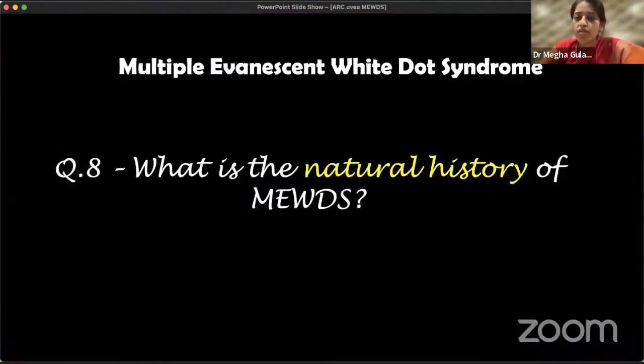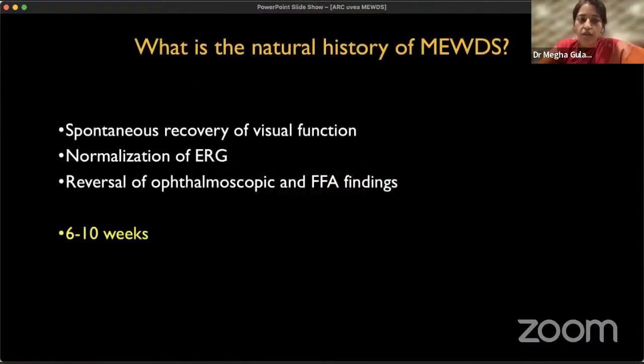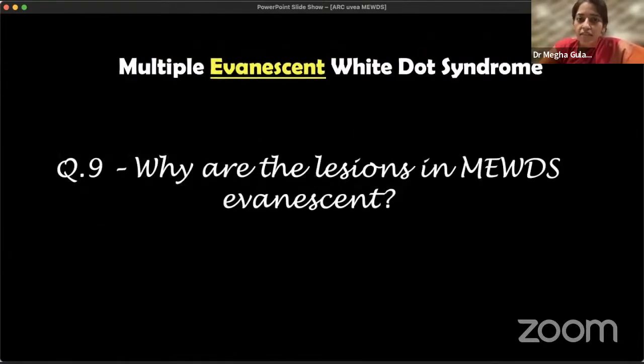First of all, let's see what is the natural history of MEWDS. There is spontaneous recovery of visual function, normalization of electroretinogram, as well as reversal of the ophthalmoscopic or clinical and the FFA findings in 2 to 10 weeks, especially by 6 to 10 weeks, it completely resolves. So there is no treatment which is required because it's a self-limiting disease. As the name suggests, evanescent, why are the lesions in MEWDS evanescent?